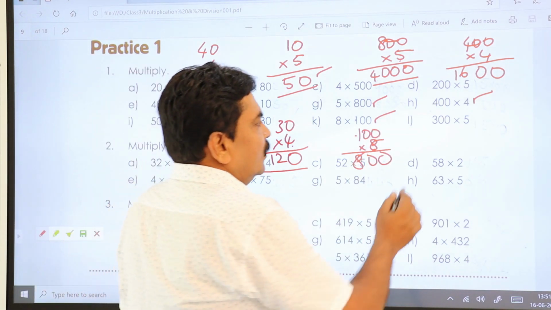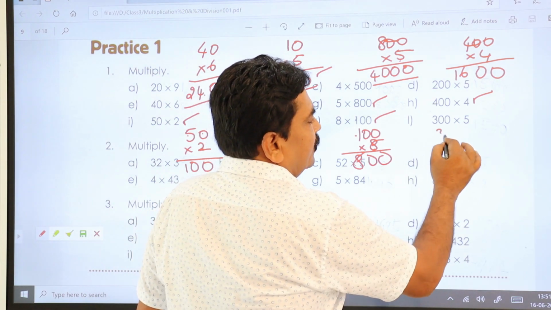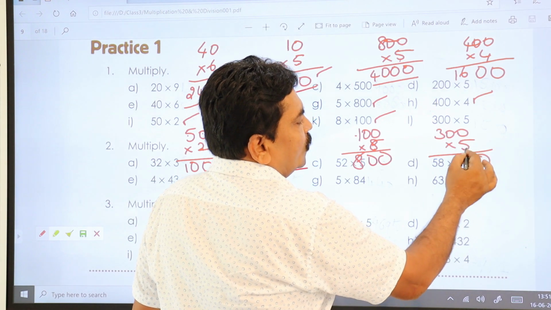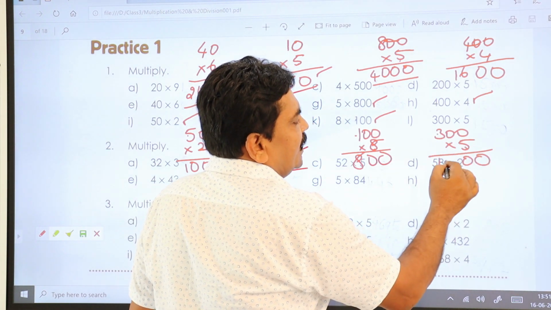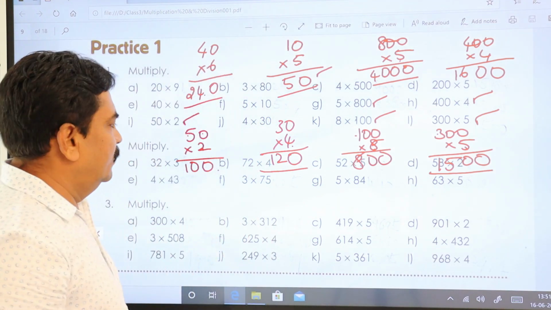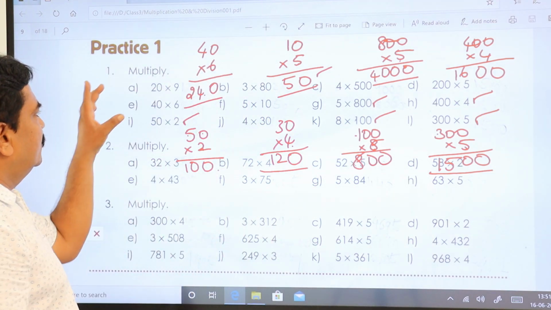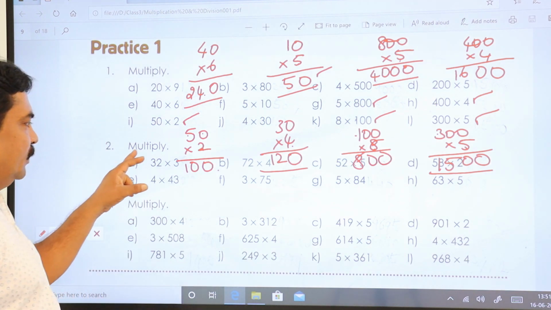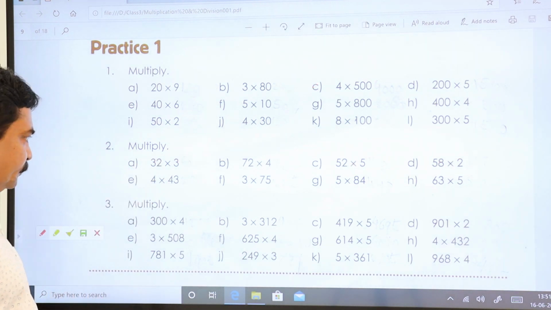Next one. 300 into 5. 5 zeros are 0, 5 zeros are 0, 5 threes are 15. Answer is 1500. We have finished the first bit, multiply. Now we'll do the second bit, multiply. Let's see.